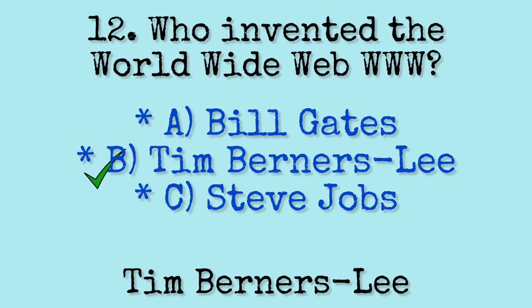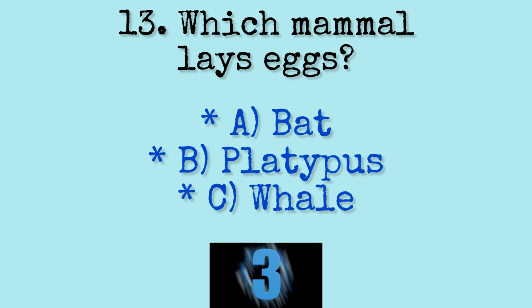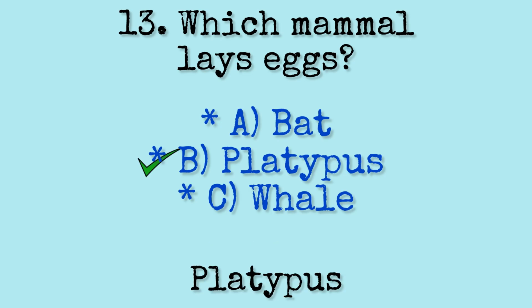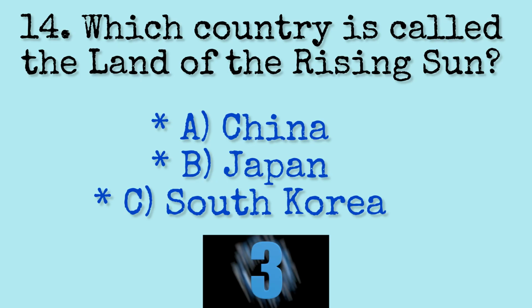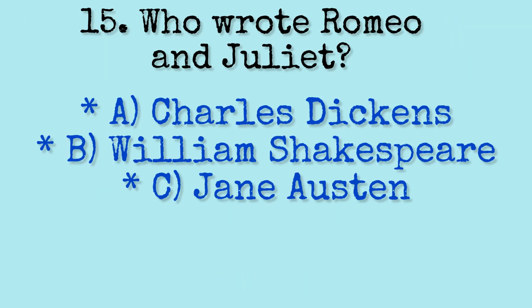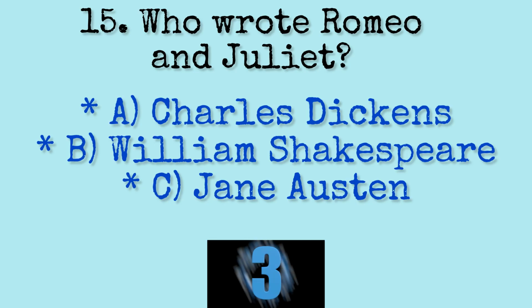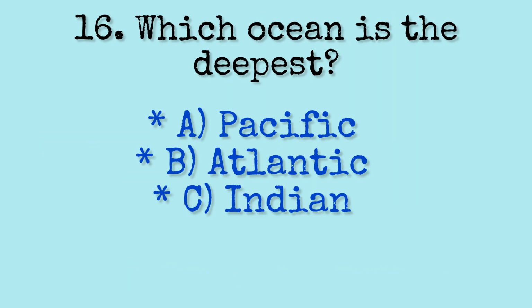Option B. Tim Berners-Lee. Question 13. Which mammal lays eggs? Option B. Platypus. Question 14. Which country is called the land of the rising sun? Option B. Japan. Question 15. Who wrote Romeo and Juliet? Option B. William Shakespeare.